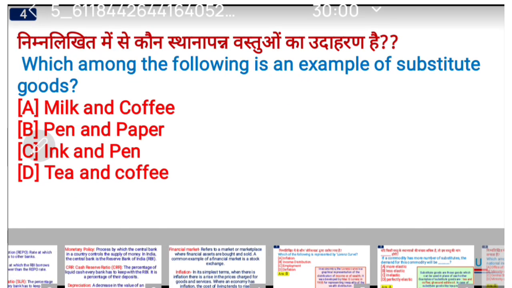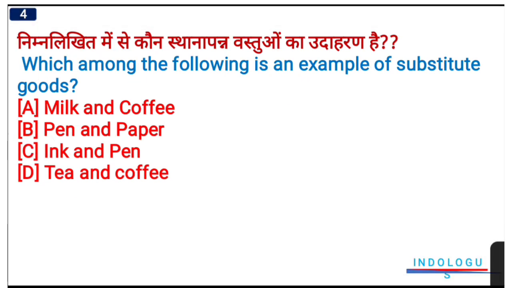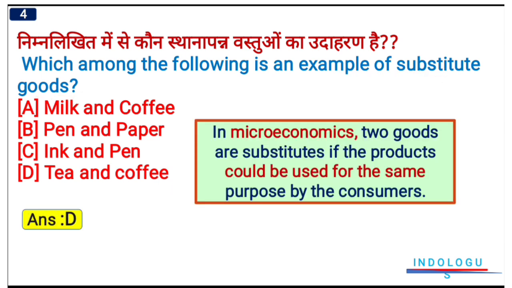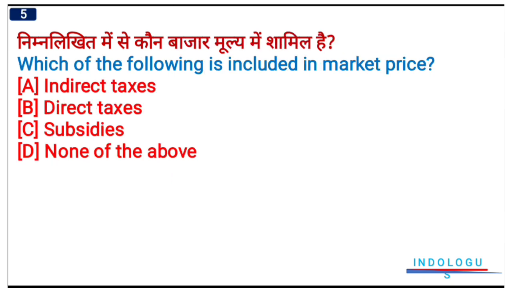Next question. Which of the following is an example of substitute goods? Right answer will be option number D. Tea and coffee are the example of substitute goods. Option number D will be the right answer. In microeconomics, two goods are substitute goods if the products could be used for the same purpose by the consumers.